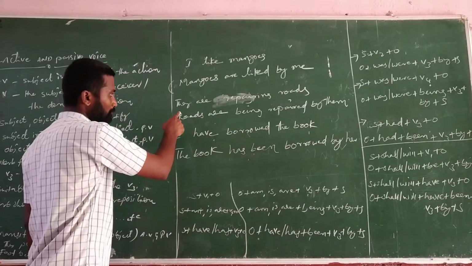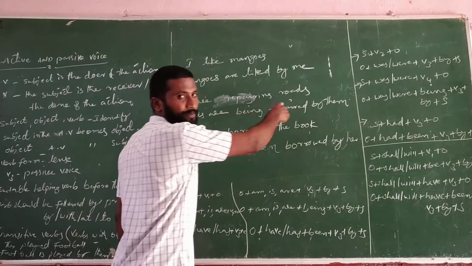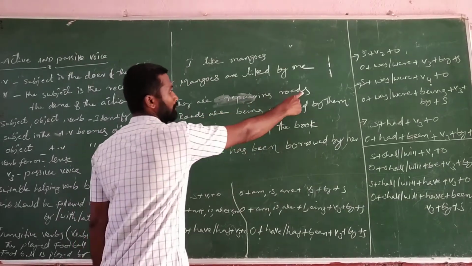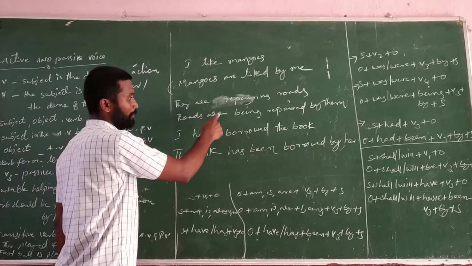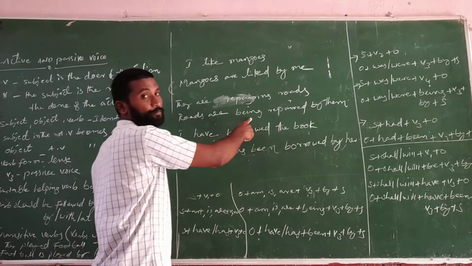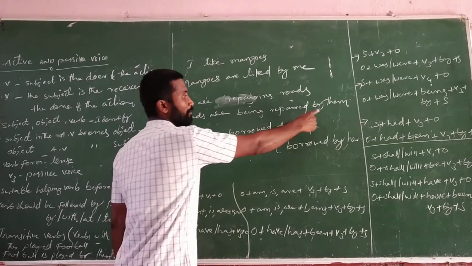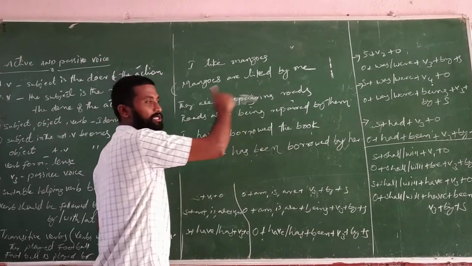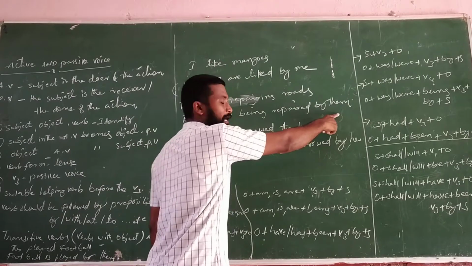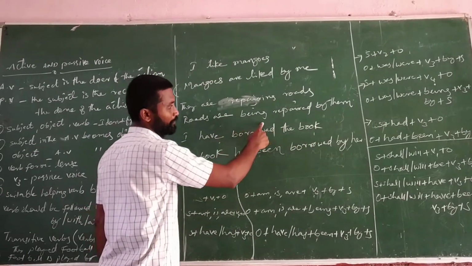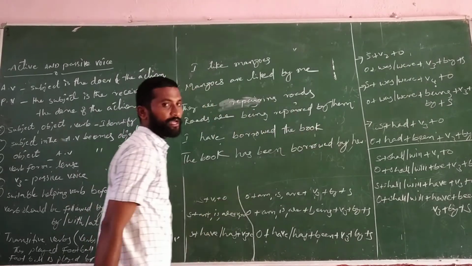Next one, they are repairing roads, present continuous tense. Roads, helping verb are, next to being, next to repairing, repaired by. They changed into them, passive voice. Roads are being repaired by them.